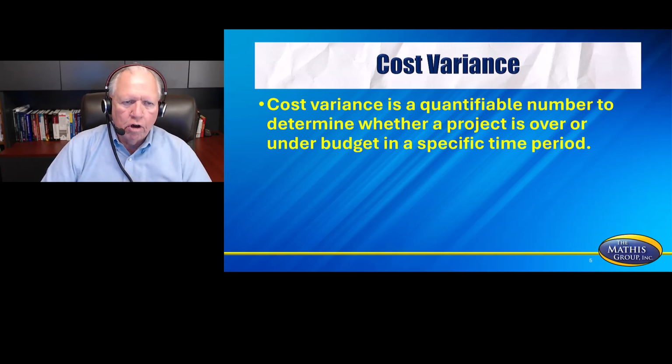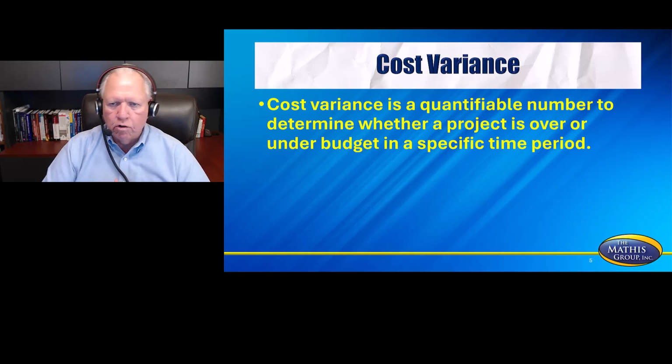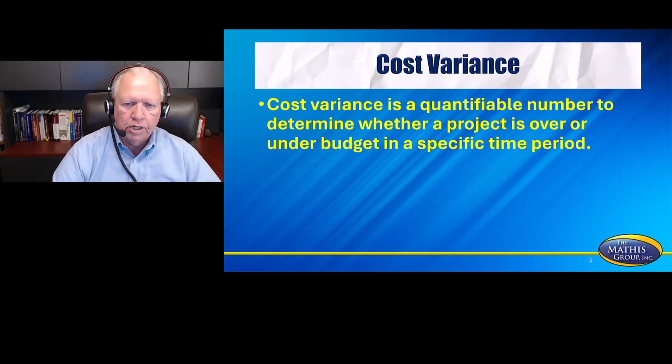So let's begin with cost variance. Cost variance is a quantifiable number to determine whether a project is over or under budget in a specific time period.